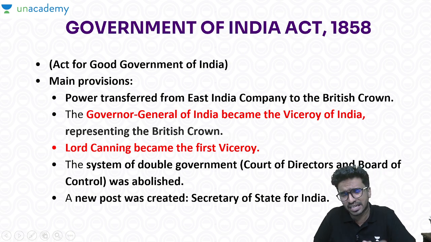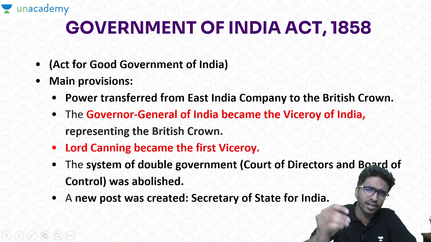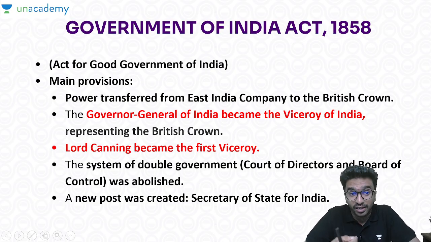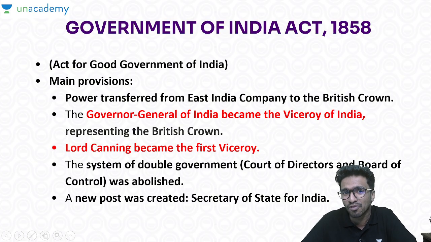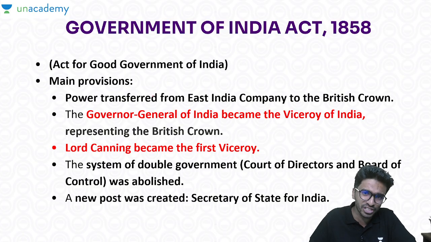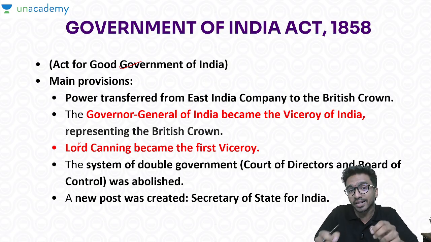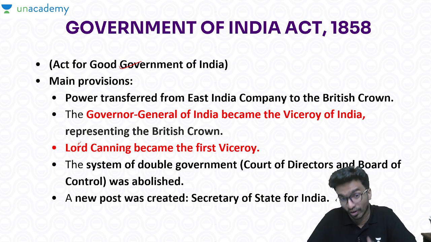So you can connect: the 1857 revolt spread across the country and there were many demands made by different sections of the society, and the British understood that this is not the right time to continue the same way they were operating. So based on that, the Government of India Act of 1858 was formed. We have discussed the same thing, but I'm just revising. And the major change that happened was the Governor General of India was transformed to Viceroy of India.